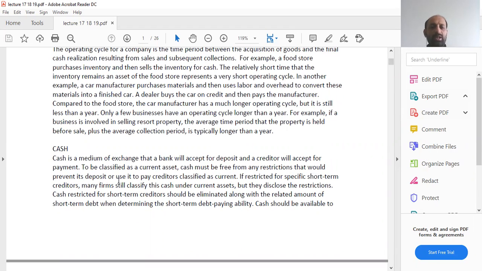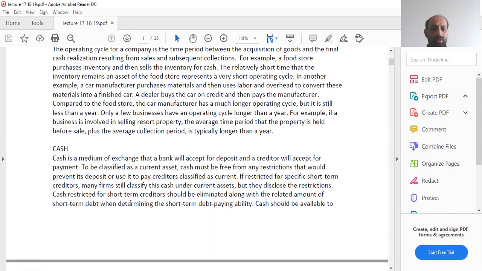To be classified as a current asset, cash must be free from any restrictions that would prevent its deposit or use to pay creditors classified as current. If restricted for specific short-term creditors, many firms still classify this cash under the current assets, but they disclose the restrictions. The cash that has been set aside or restricted for a special purpose is called restricted cash. So normally, restricted cash, you show it separately in your balance sheet.